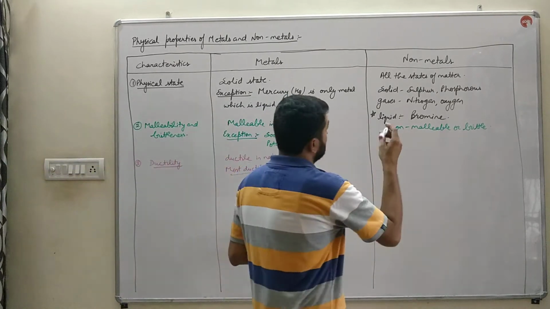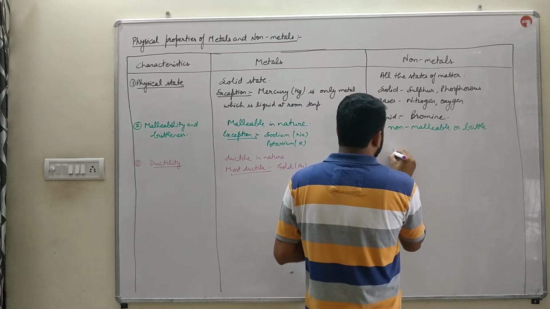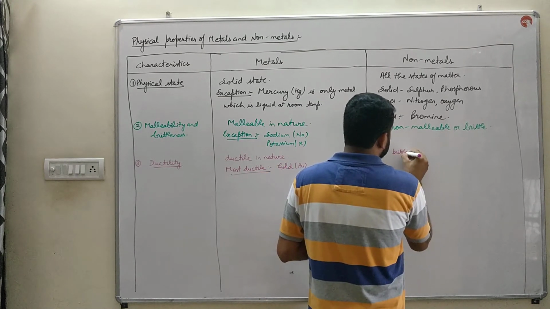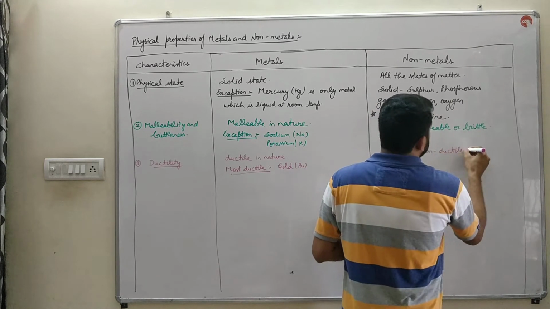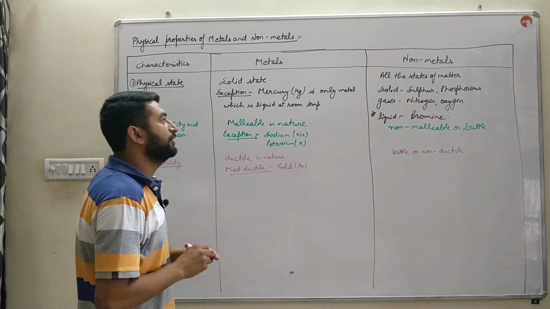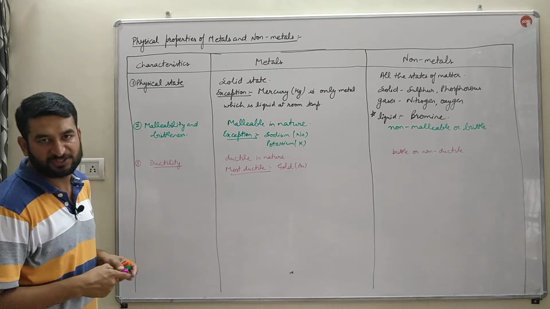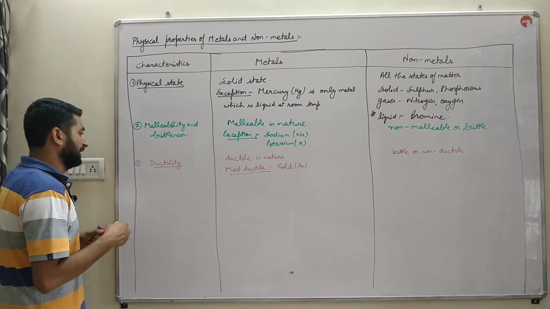Next, non-metals are brittle, or you can say they are non-ductile. They cannot be converted or drawn into thin and long wires. The fourth one,